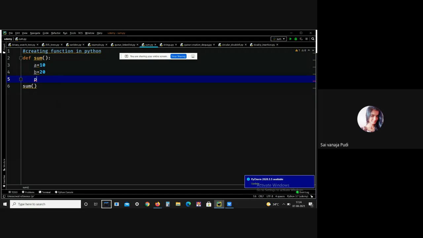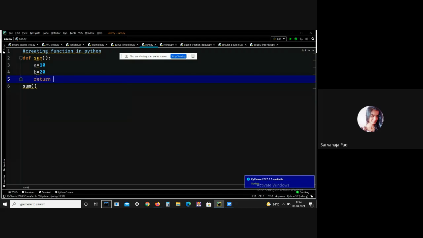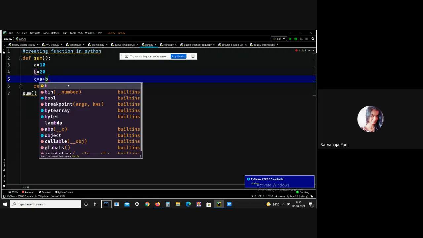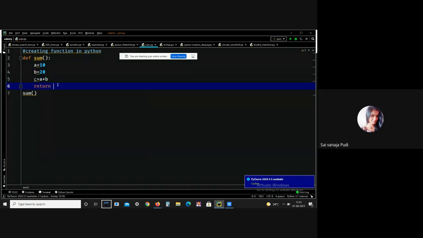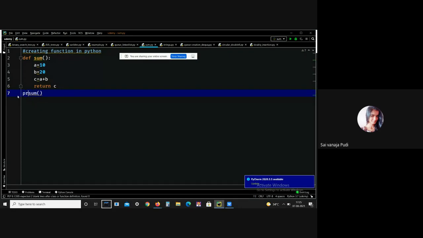Return, let me mention C equals A plus B. So it is there. Return C. Let me print it, then only the output will be printed.